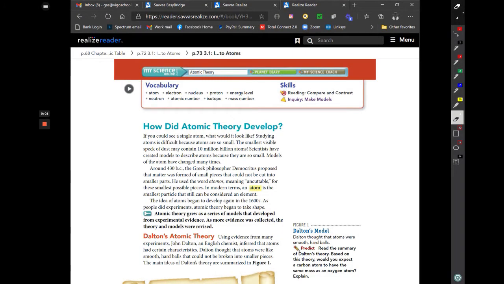In your book, if you will turn to page 73, we're going to look at pages 73 through 76 today to talk about how the atomic theory developed over time, because this began a really long time ago as people started to think about matter and its properties.